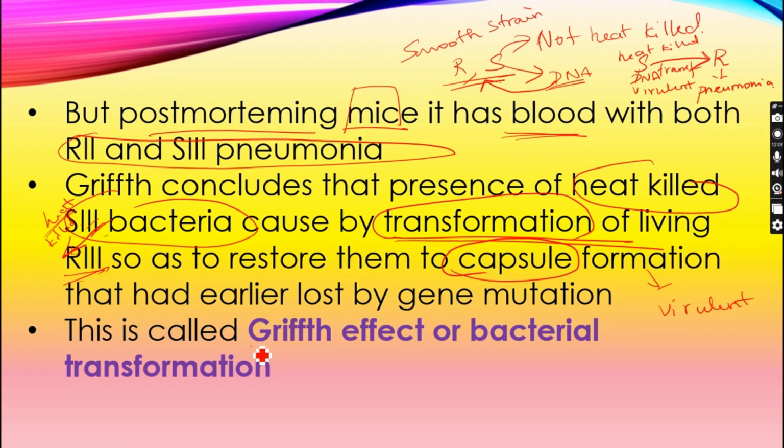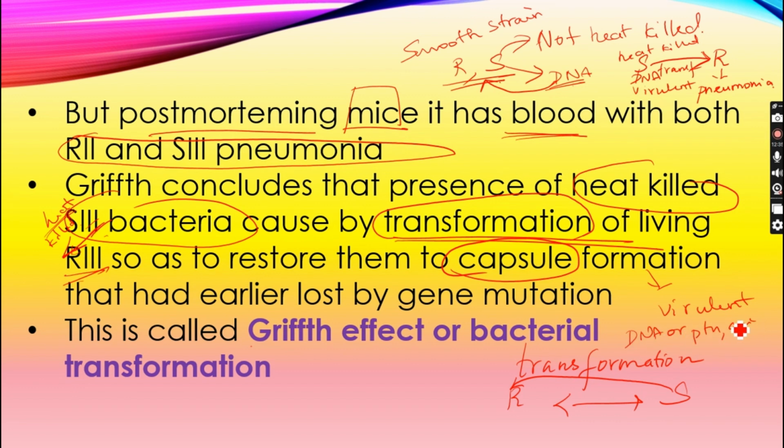Therefore, Griffith concludes that a transformation takes place between rough strain bacteria and S strain bacteria, which means the S strain bacteria provides its DNA to the rough strain. But Griffith does not conclude that this transformation is due to DNA or a protein or an amino acid.